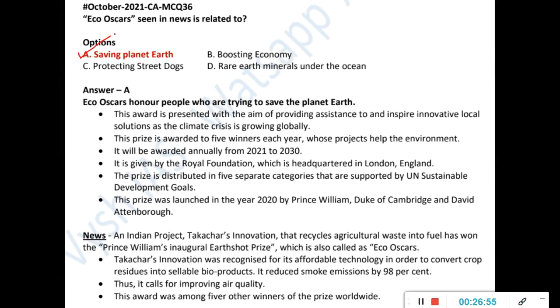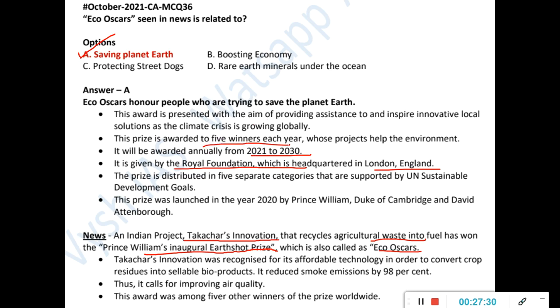So it is about saving planet Earth. This is again given to people who have solutions for climate crisis problems and all these things. So an Indian project has got this, which is recycling agricultural waste and all. For that they have got this prize, which is Prince William's inaugural Earthshot Prize, which is also called the Echo Oscars. It is given by the Royal Foundation in London. Only this basic information is needed for you. It is awarded annually from 2021 to 2030.